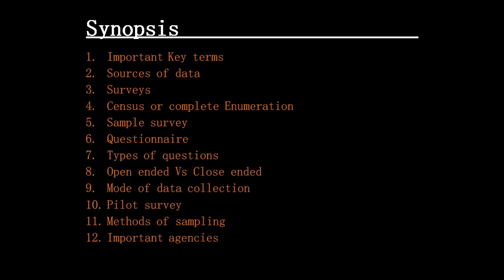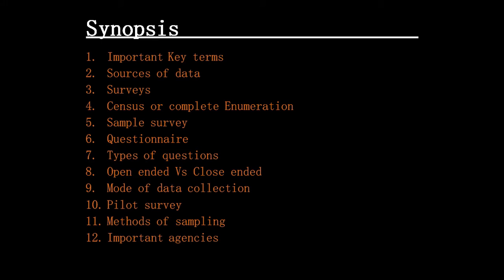What we are going to learn in this chapter, we will first start with important key terms that will be used during process of learning. What are the different sources of data?